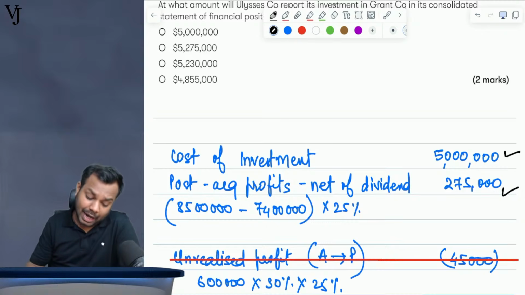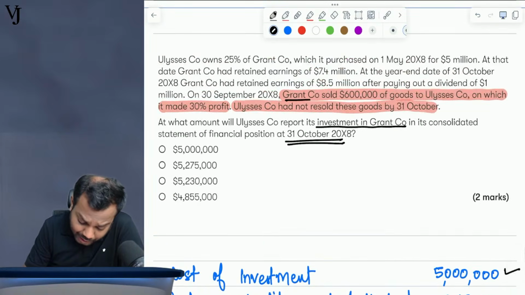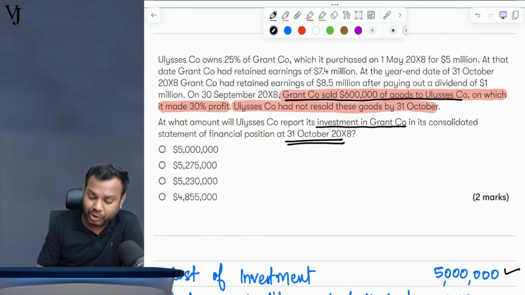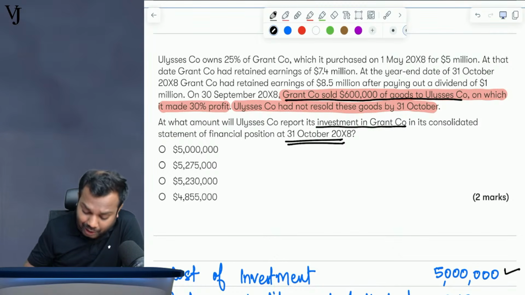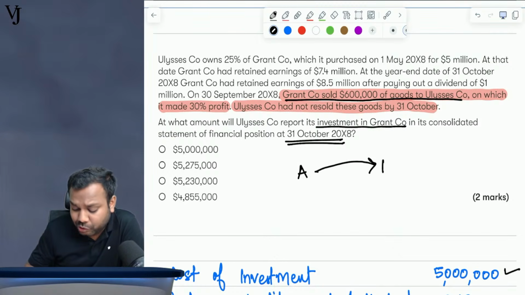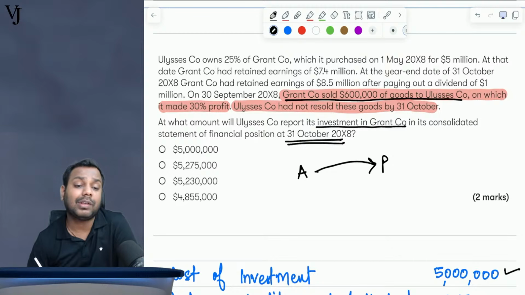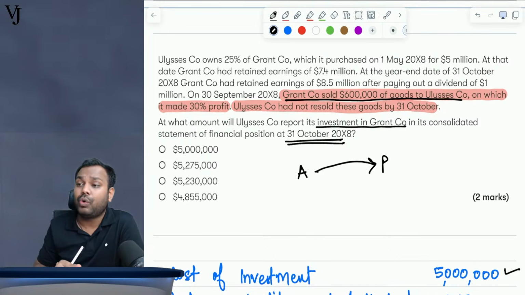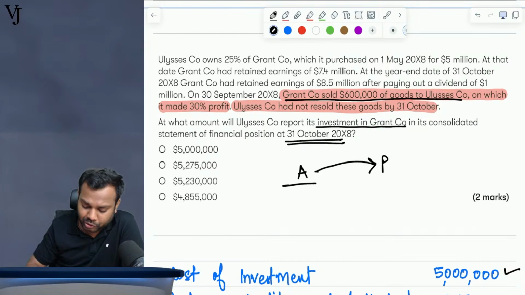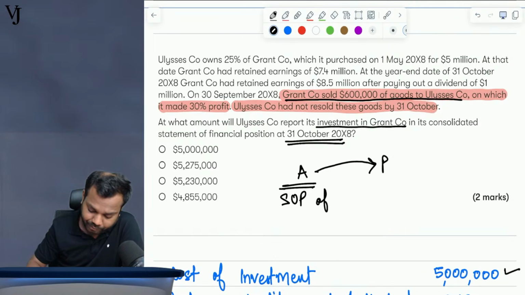Okay, add this. Now understand, Grant company has sold goods to Ulysses, which means the associate has sold goods to the parent. Now tell me, who has earned the profit? The associate company. So where will the adjustment go? Share of profit of associate.